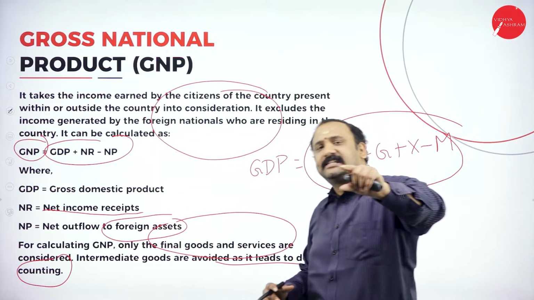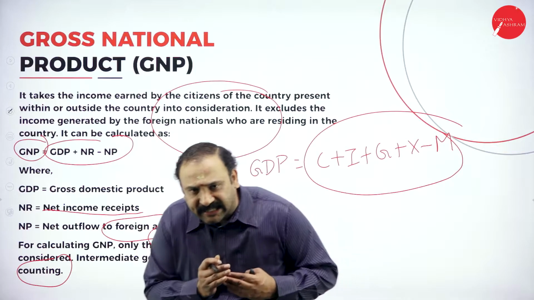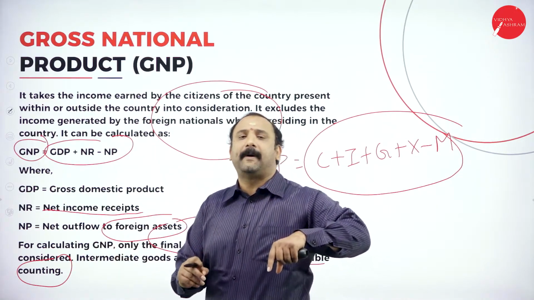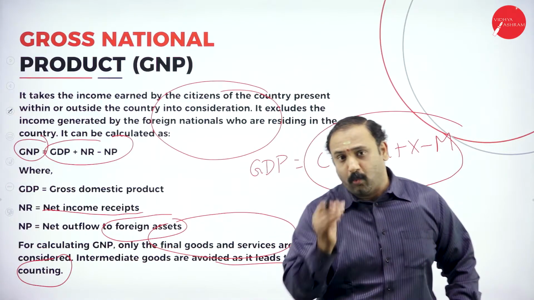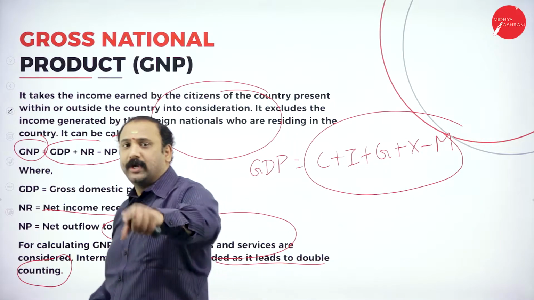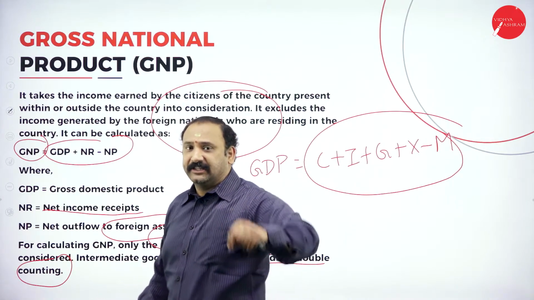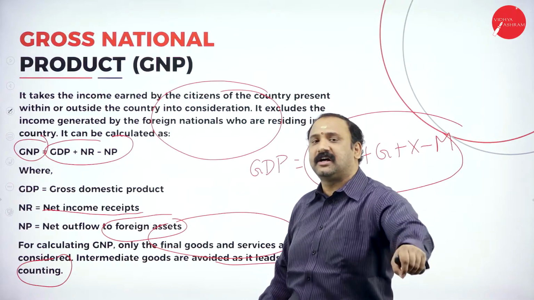In that case, I am not going to take those intermediate goods because they are still part of production. I don't want to include them in GNP because it would lead to double counting. What I am interested in is only the final goods and services, the goods which are available for sale to the final customer.